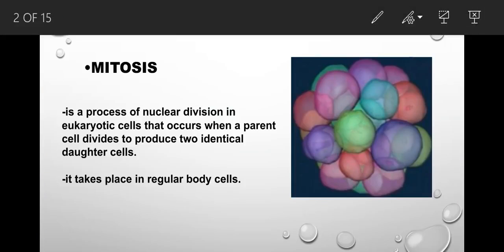Mitosis is a process of nuclear division in eukaryotic cells that occurs when a parent cell divides to produce two identical daughter cells. It also takes place in regular body cells. So, during cell division, mitosis refers specifically to the separation of the duplicated genetic material carried in the nucleus. And the major purpose of mitosis is for growth and to replace worn-out cells.